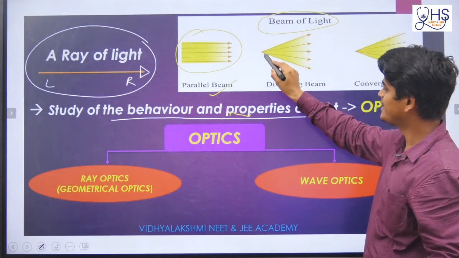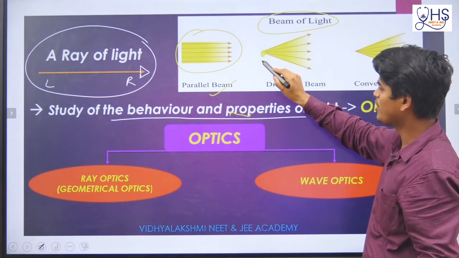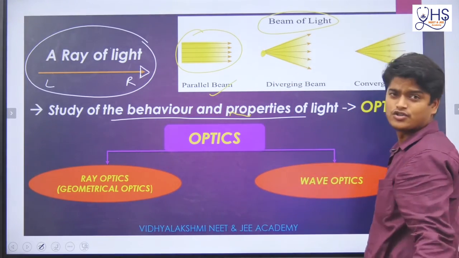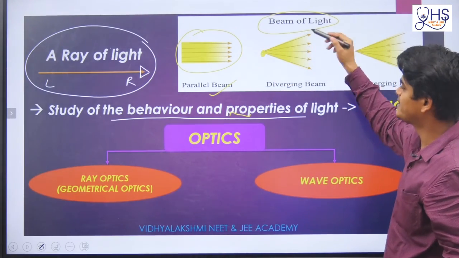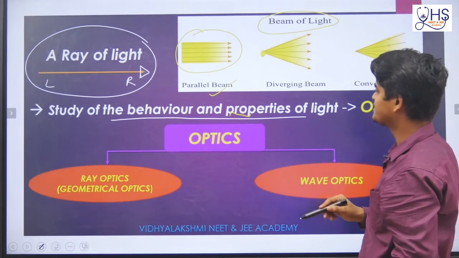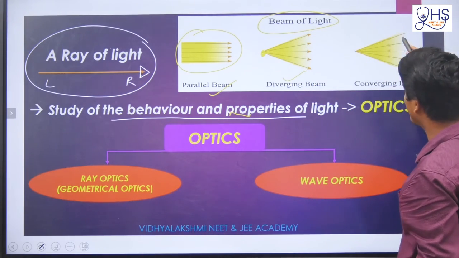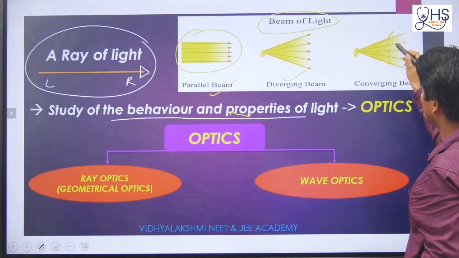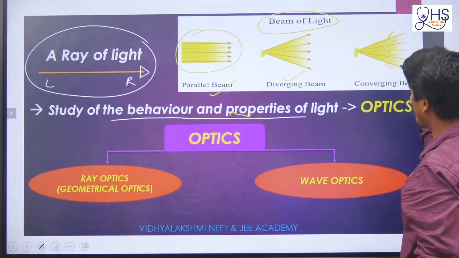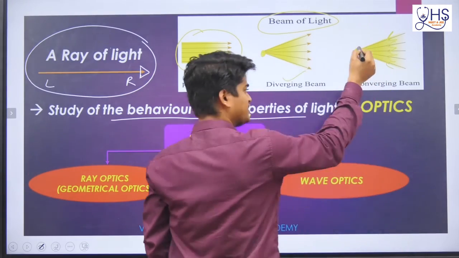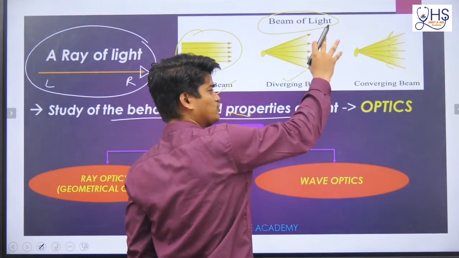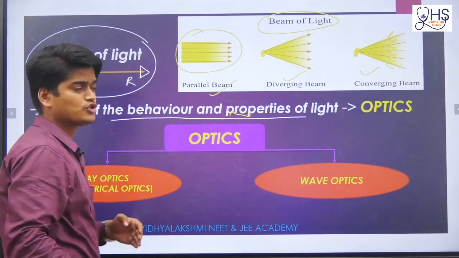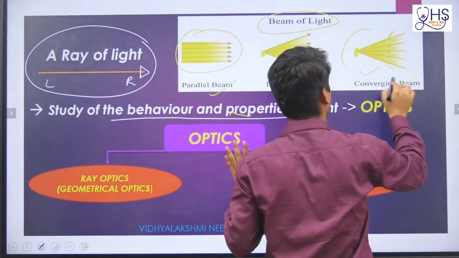If some light rays are starting from one point and diverging like this, shown in the figure, this is called a diverging beam. Similarly, if all light rays are entering towards a point, then it is converging. If going out, diverging; if entering, converging beam. So just remember the idea about beams of light.